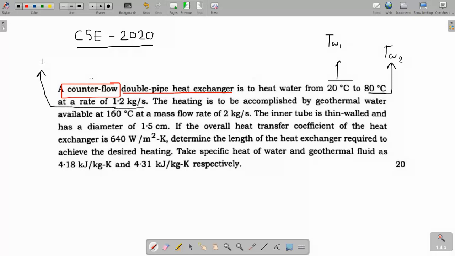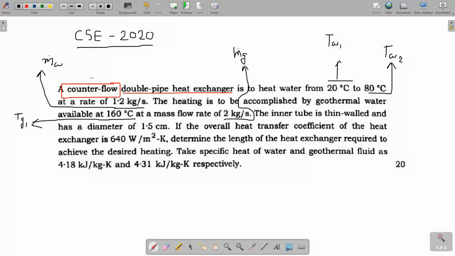The mass flow rate of the water is 1.2 kg per second, and heating is accomplished by geothermal water. That means the hot side fluid, the hotter fluid, is geothermal water, and its initial temperature is 160 degrees Celsius. I am writing that as Tg1, and mass flow rate is 2 kg per second.